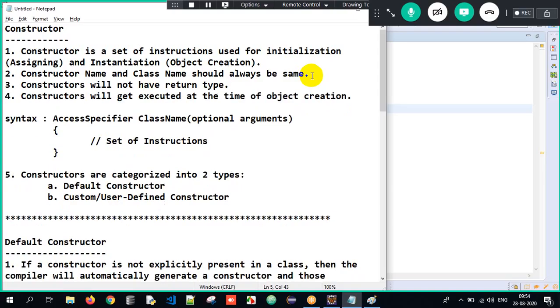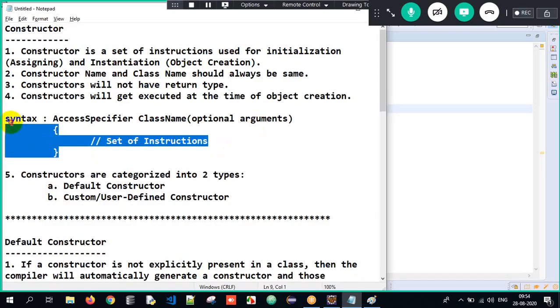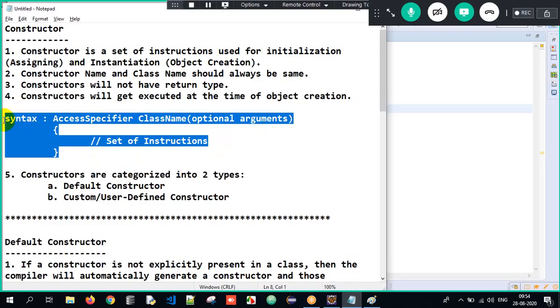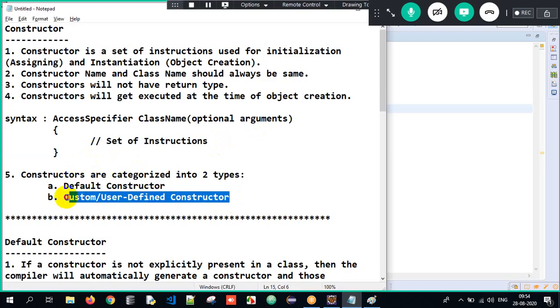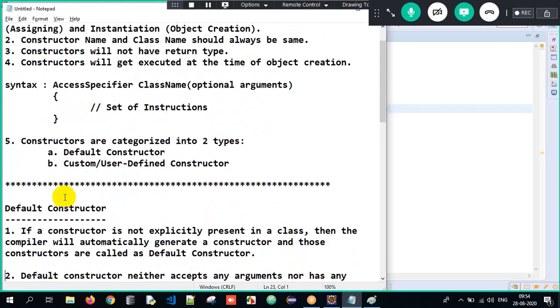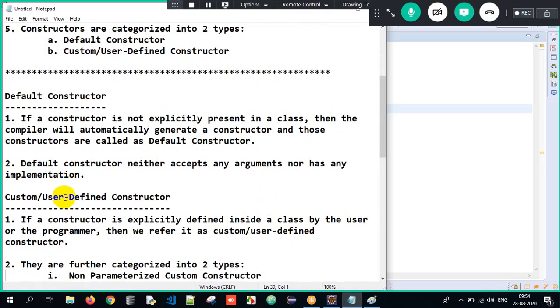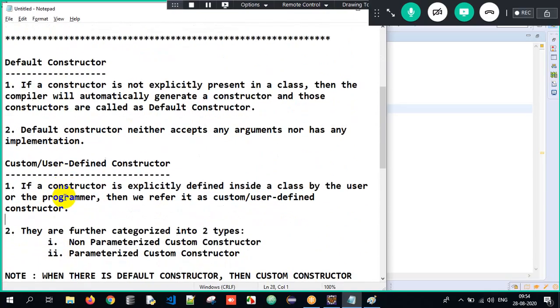And when will the constructors get executed? Sir, you create an object and simultaneously the constructor will get executed, right? We have the beautiful syntax. Okay, how do we develop a constructor here? Constructors are generally categorized into two types. What are those? Default constructor and custom constructor, that is user defined constructor. So there are two types of constructors available in Java, default constructor and custom constructor. Got the clarity here? Understood here?